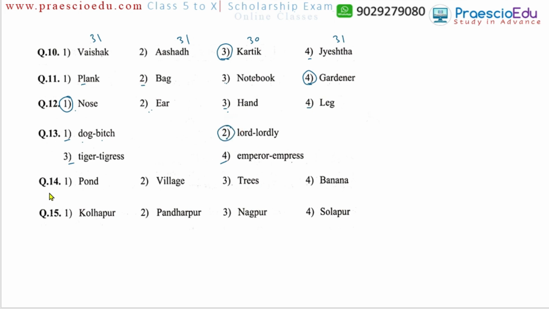Then the question number 14: pond, village, trees, and banana. Now here pond, village, and banana have the common thing that they are singular, but trees are plural. So that's why trees are the different one.